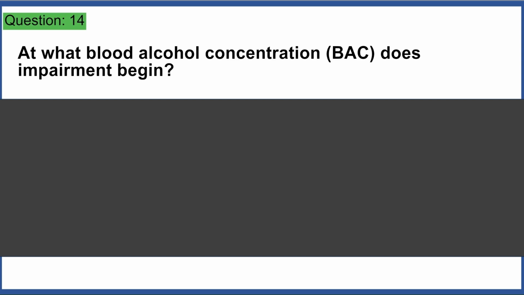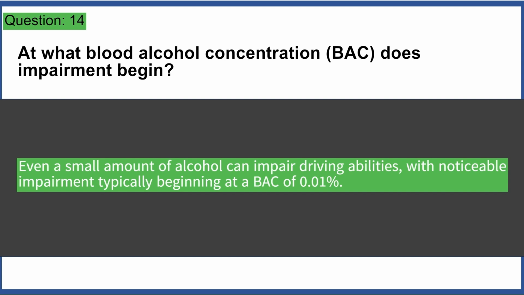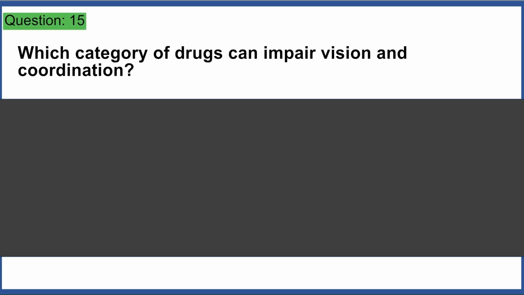At what blood alcohol concentration, BAC, does impairment begin? A. 0.01%. B. 0.05%. C. 0.08%. D. 0.1%. Answer A. Even a small amount of alcohol can impair driving abilities, with noticeable impairment typically beginning at a BAC of 0.01%.